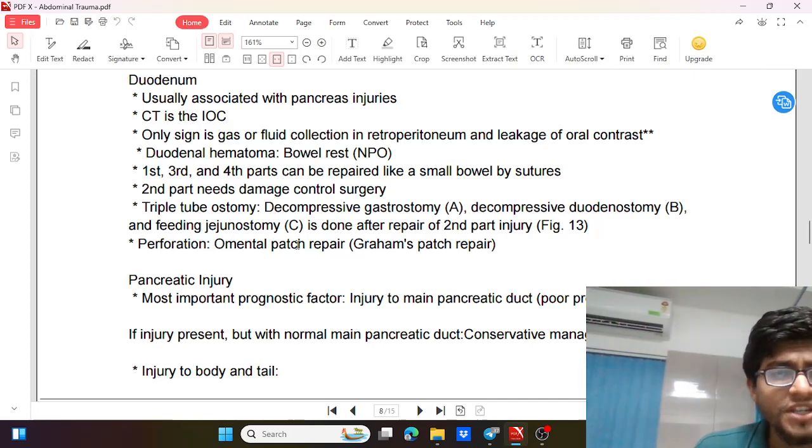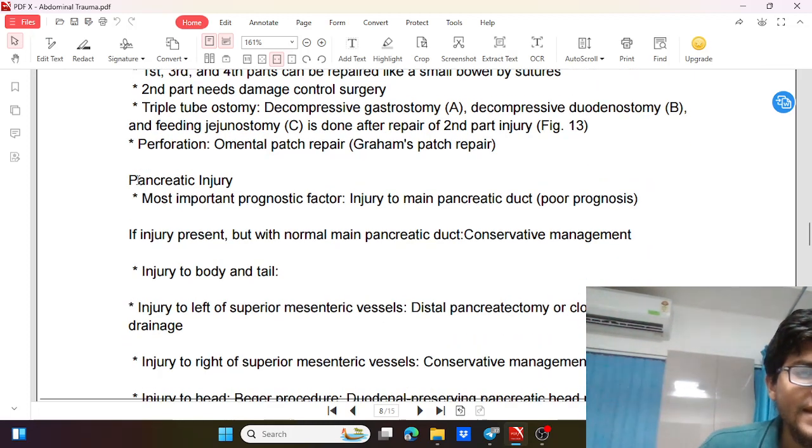In case of perforation, we can go for an omental patch repair, Graham's patch repair, depending on the size of injury. Then in case of pancreatic injury, the most important point that we have to consider is whether there is injury to the pancreatic duct. If it is there, then the prognosis is poor. That means it is a very bad injury.